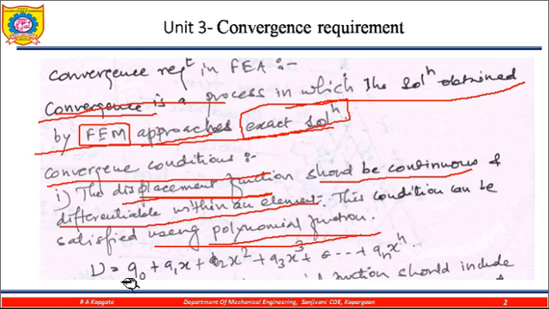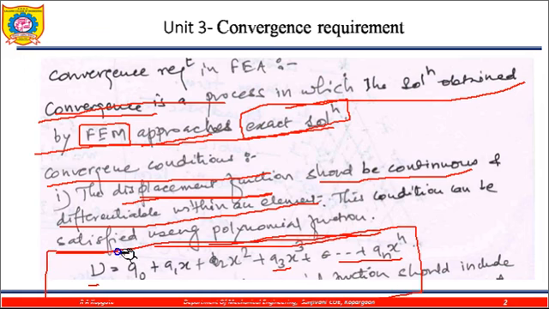Now what is meant by the polynomial function? That is u equals a0 plus a1x plus a2x square plus a3x cube and so on. This is a very important issue, to write the polynomial function, and we can write this polynomial function by using a Pascal triangle.